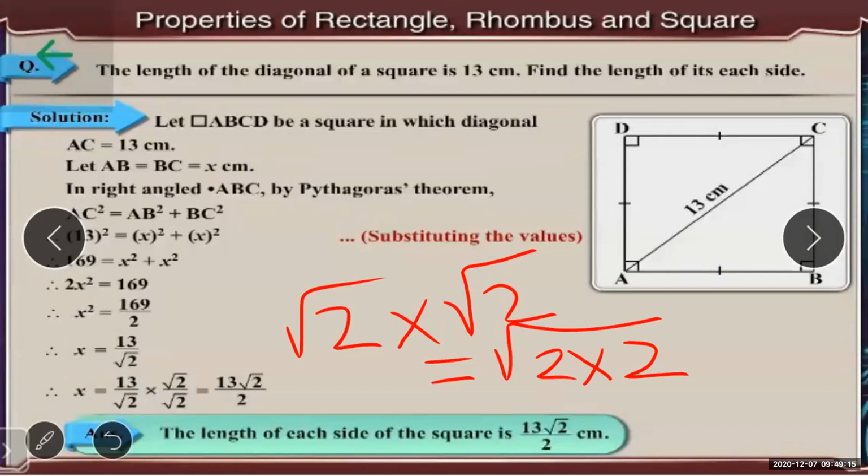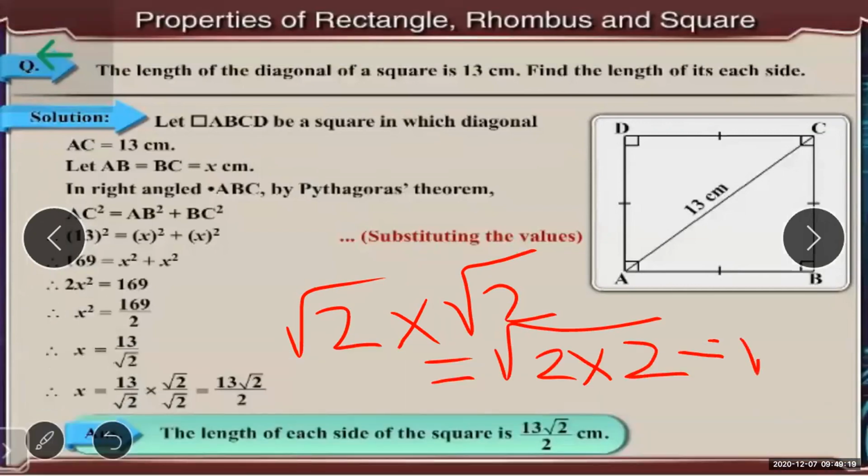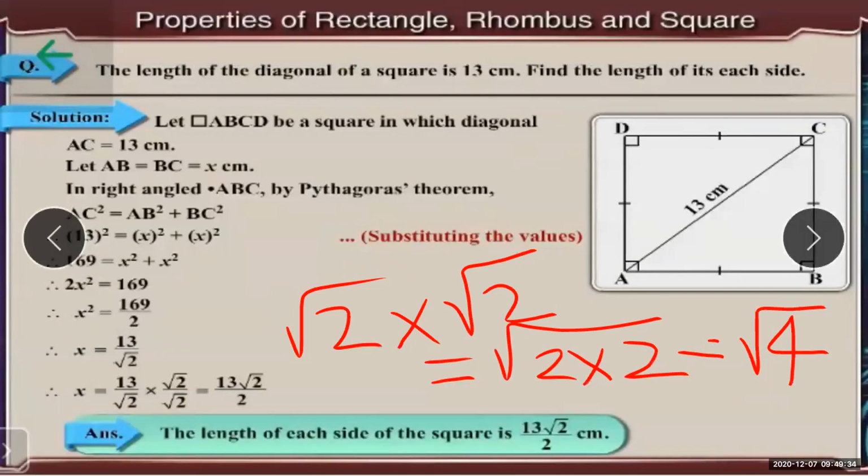So 2 multiplied by 2 is what? That is 4. And 4 is a perfect square. 4 is the perfect square of what? 2. So root 2 multiplied by root 2 comes 2. That is how it comes.